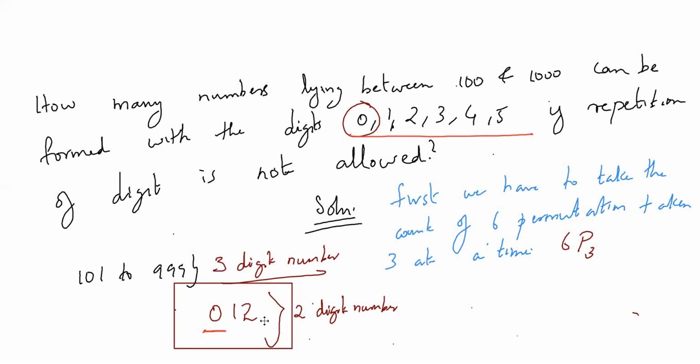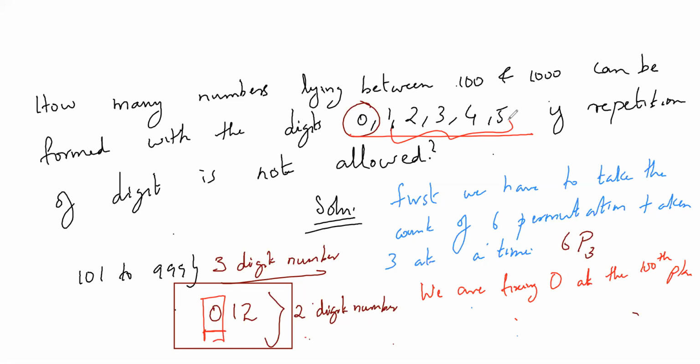So what we are doing in this scenario, we are fixing 0 at the hundreds place. So I have fixed 0 here. We have to subtract those things. I already fixed 0 here, so remaining how many numbers are there?